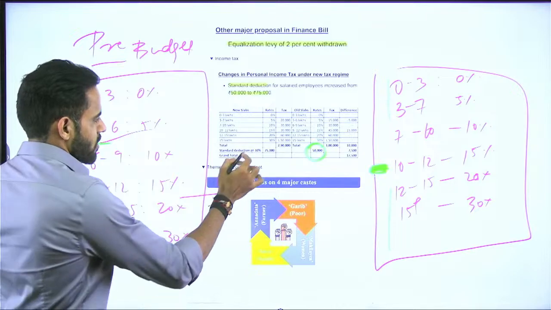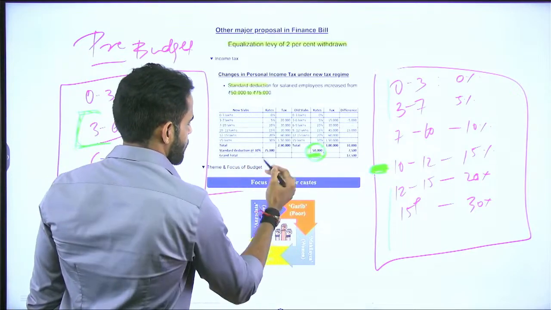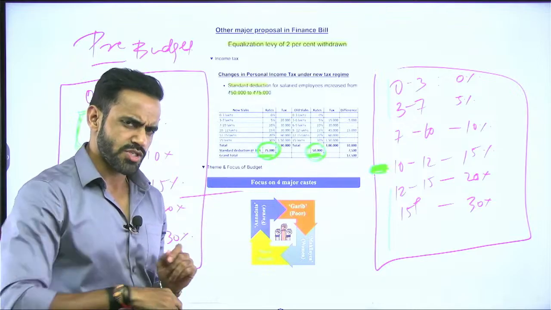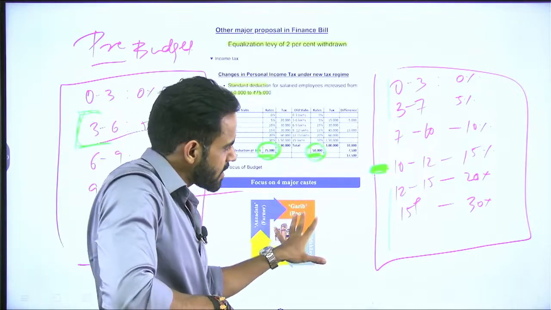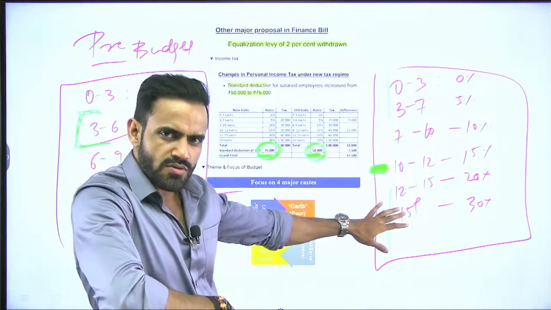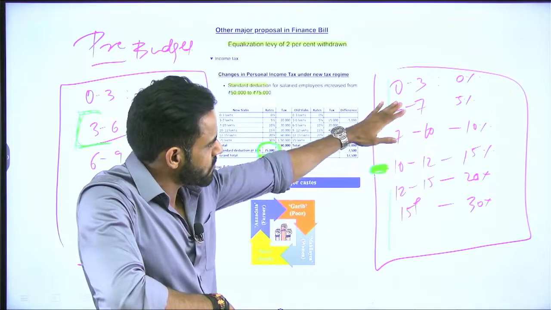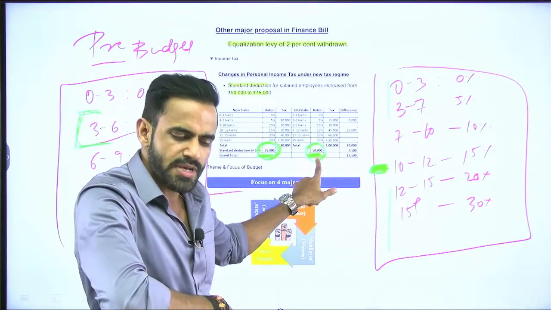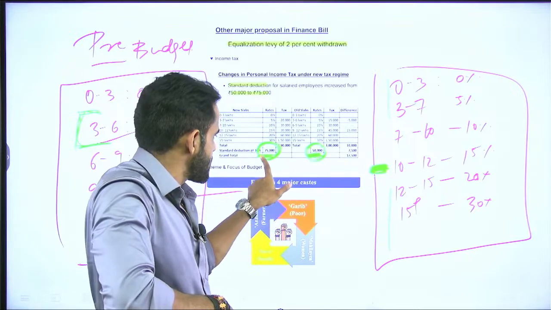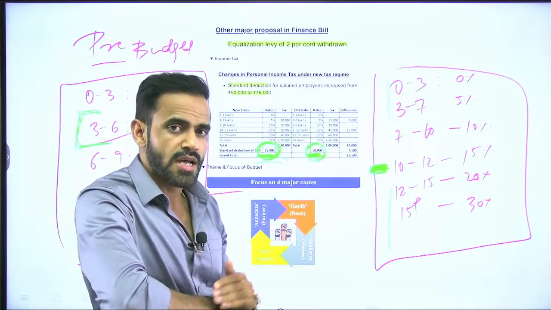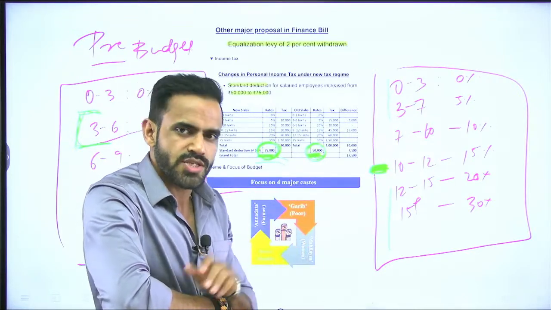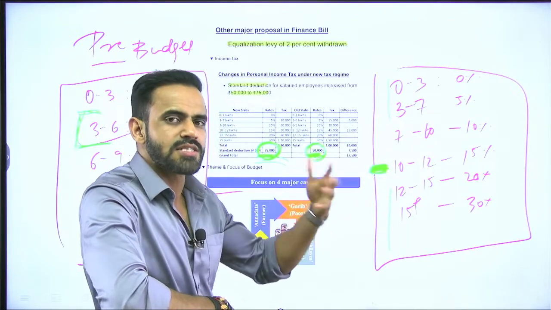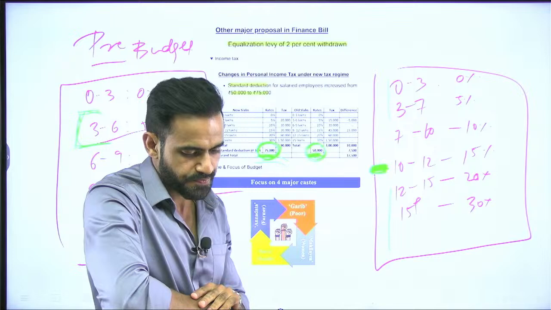Okay, so previously the deduction was of 50,000 and now it is of 75,000. So two possible questions can be asked from this entire part. A, the changes in the slab, so how many slabs are there? So these are the slabs, new slabs. Second is, previously there used to be a deduction of 50,000, now there is a deduction of 75,000. So 25,000 extra deduction is allowed, standard deduction. Standard deduction basically means this is a kind of exemption given to the salaried people.